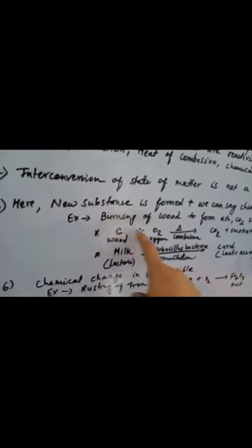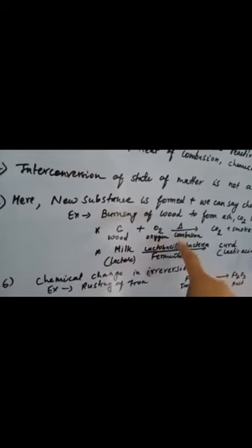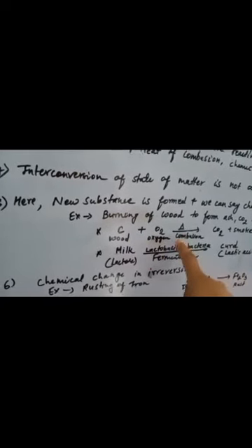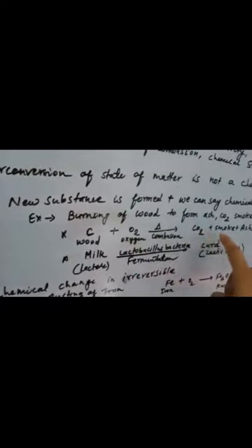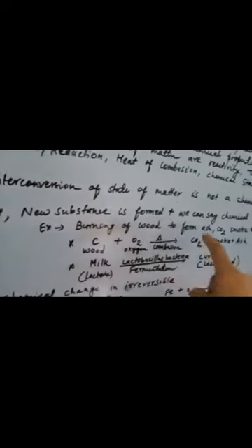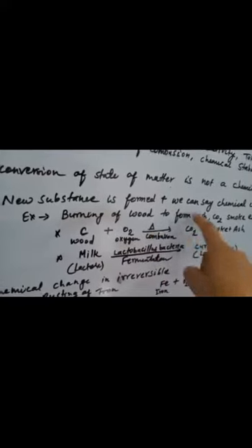As you know, wood is made up of carbon. So if it is getting burnt, it means a combustion process is happening there. The combustion process occurs in the presence of oxygen, as you know. So carbon plus oxygen becomes carbon dioxide, smoke plus ash. So you can see here carbon is the substance, and it is getting converted into carbon dioxide. So the formation of a new substance is taking place.